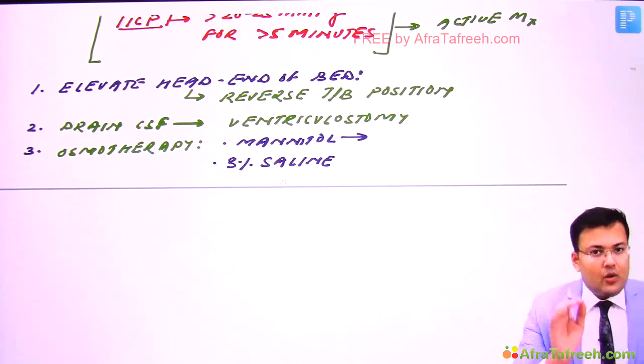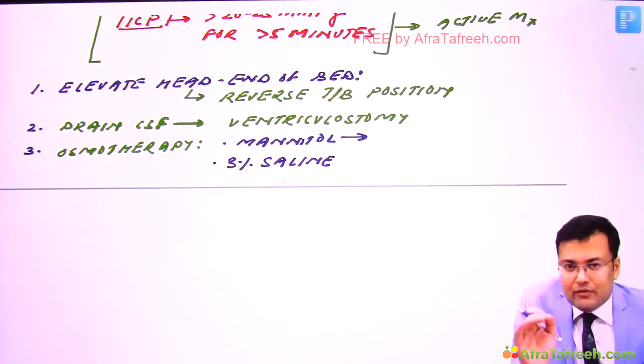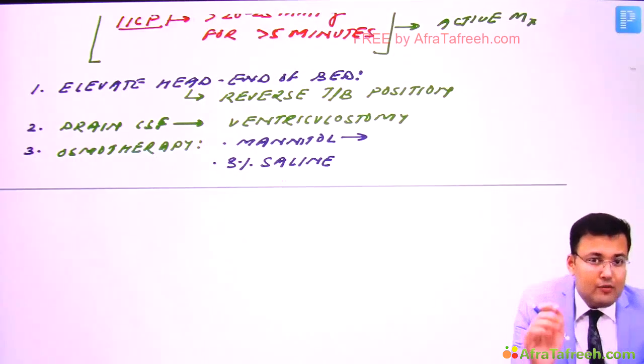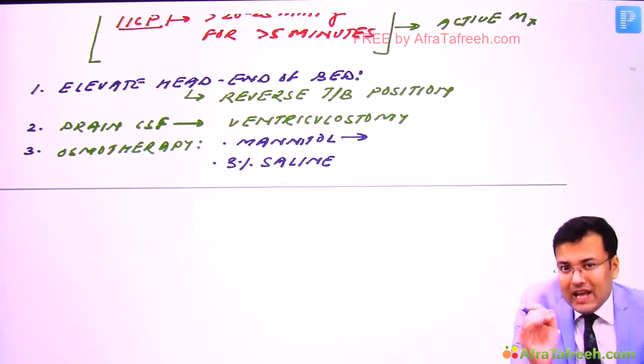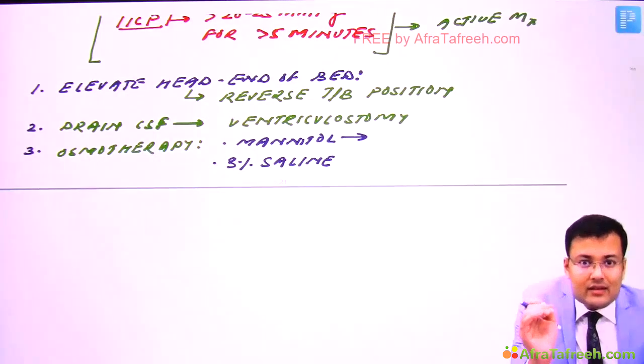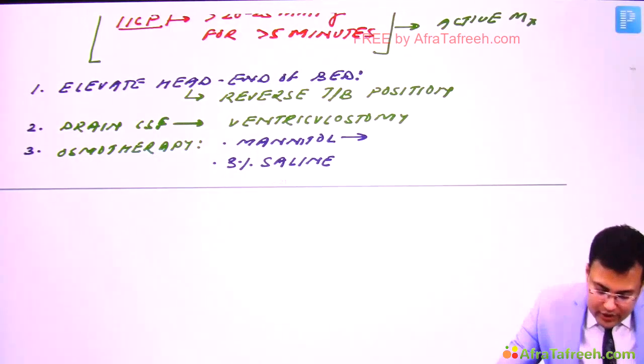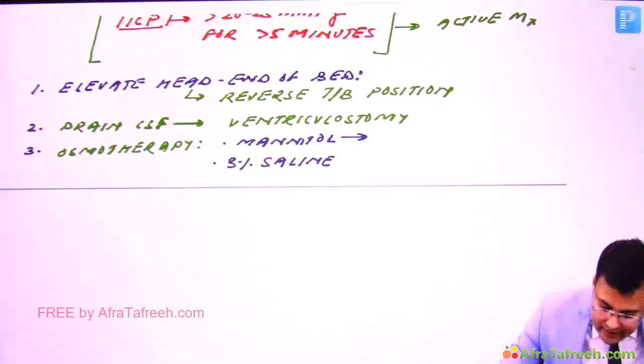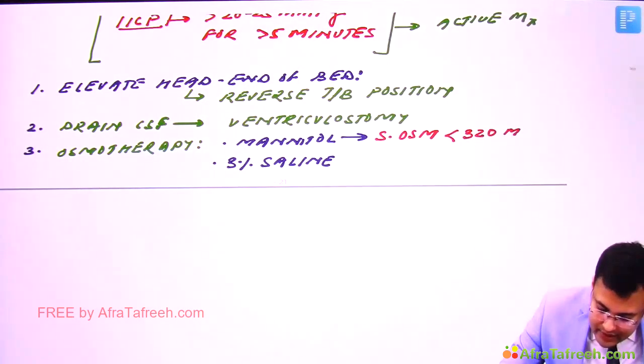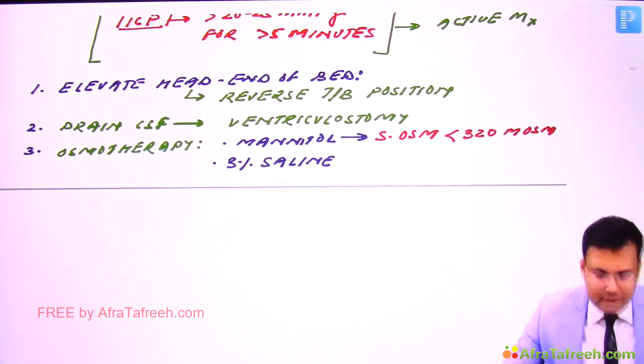Clear? With mannitol, you have to be careful. Why? Because you have to maintain the serum osmolality less than 320 milliosmoles. So if you use mannitol, the serum osmolality should be maintained below 320 milliosmoles. You have to remember the value.